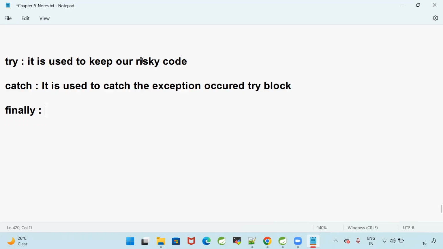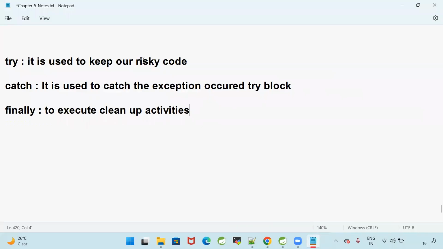What is the purpose of finally? To execute cleanup activities. The finally block will execute always, whether an exception occurs or not.